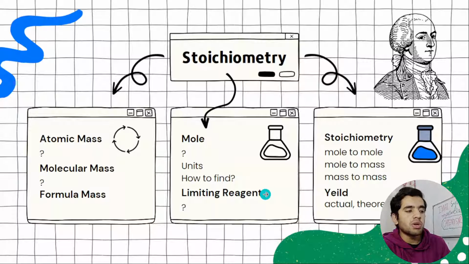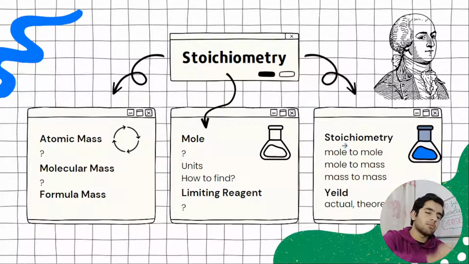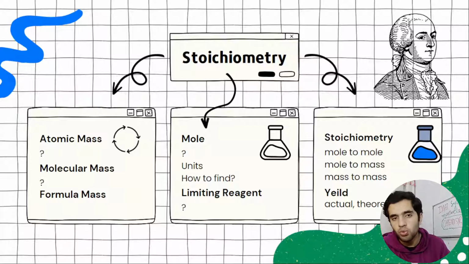And then we need to know what is limited reagent and what is excess reagent. And then stoichiometry is applied here: mole to mole calculation, then mole to mass calculation, and then mass to mass calculation, mass to mole calculation, mole to volume calculation, and volume to mole calculation. I did not write here mole to volume, but you do need to remember this thing.